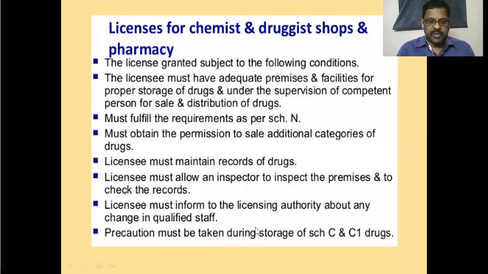The licensee must inform the licensing authority about any changes in qualified staff. Pharmacists should be there. If the pharmacist is relieved, who is appointed in his or her place to supervise the shop should be immediately informed. On their presence only, these activities of the chemist and druggist shop and pharmacy should go on. The regular prescription dispensing should be conducted. So who is the present pharmacist right now? That information should be sent to the licensing authority immediately.